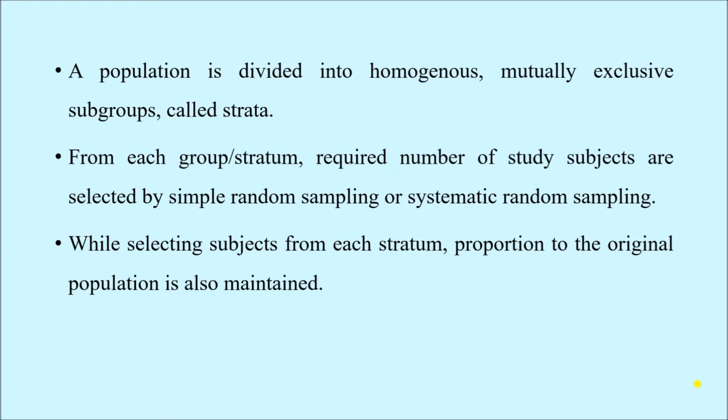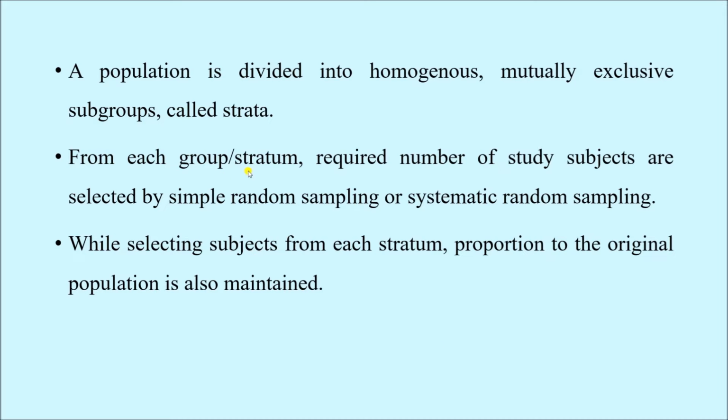What are the steps of conducting a stratified random sampling? First, the population is divided into homogeneous, mutually exclusive subgroups called strata, and the singular of strata is stratum. So first we divide the big population into small subgroups known as strata, and these subgroups are homogeneous and they are mutually exclusive.